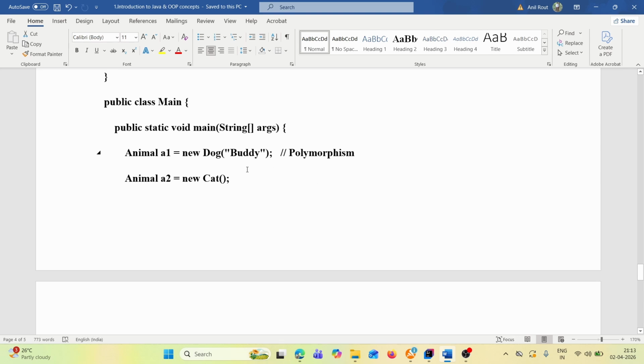Here again is the polymorphism concept. With the new Dog we are passing a name, Buddy. Whenever we call new Dog and provide the name, it will call the Dog class constructor.